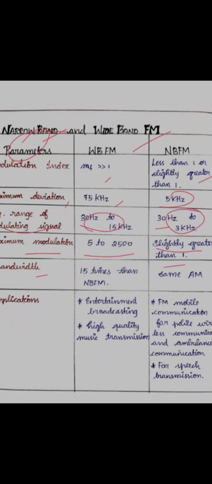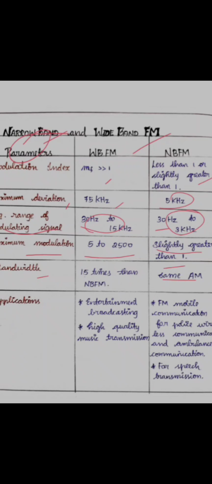Next, let me see about bandwidth. The bandwidth of wideband will be 15 times that of narrowband frequency modulation, and for narrowband frequency modulation the bandwidth will be the same as amplitude modulation. And then we see the applications. The wideband is used for entertainment broadcasting and in high quality music transmission.